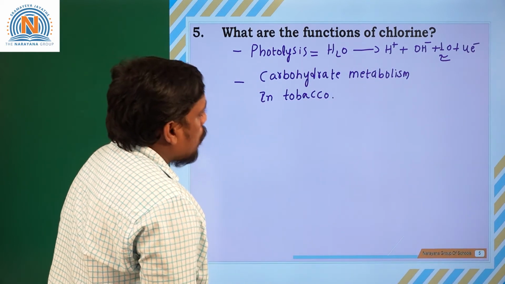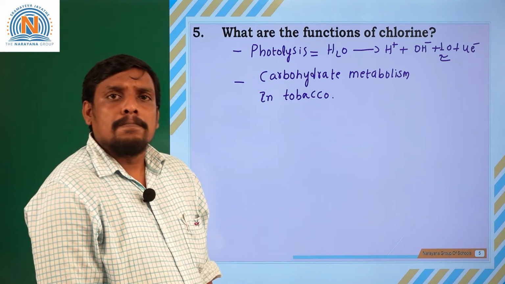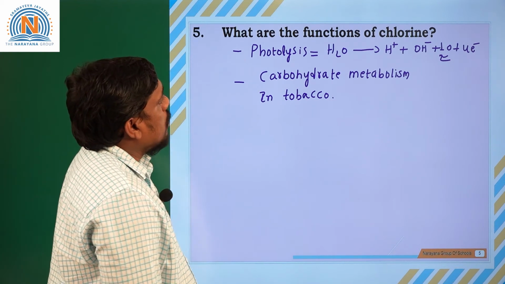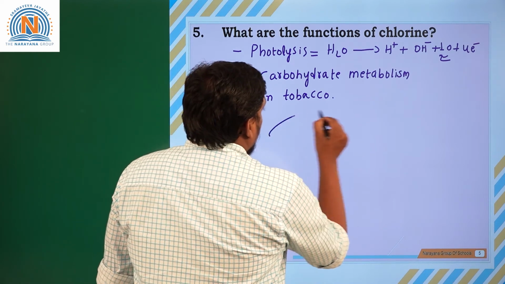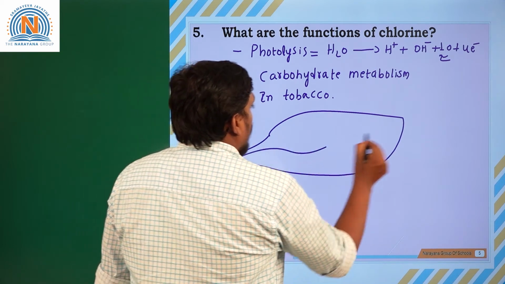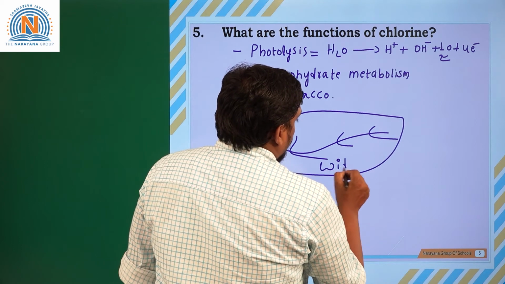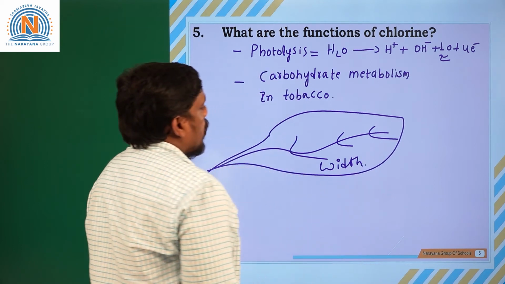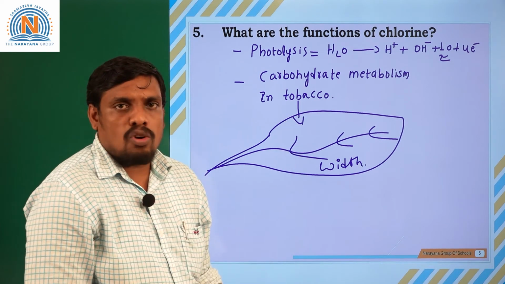Carbohydrate metabolism is influenced by chlorine itself, and even in the tobacco plant, the width of the leaf is influenced by it. Especially tobacco is a commercial cash crop.